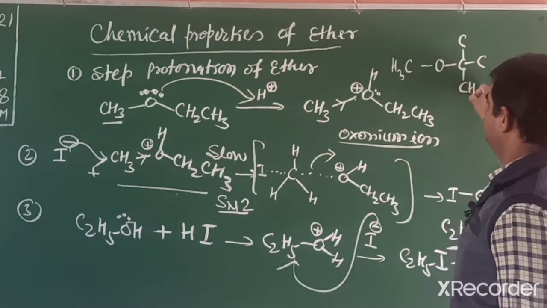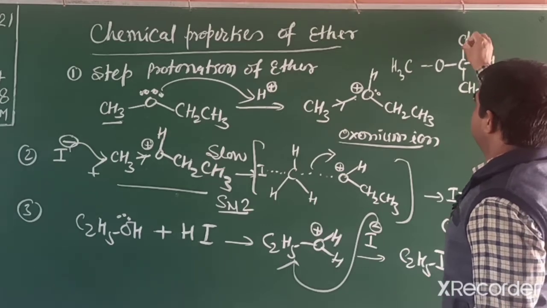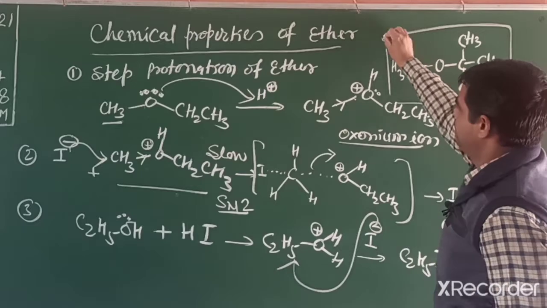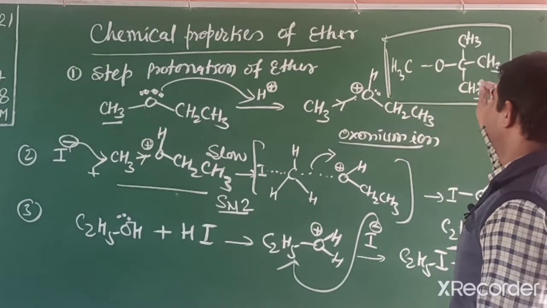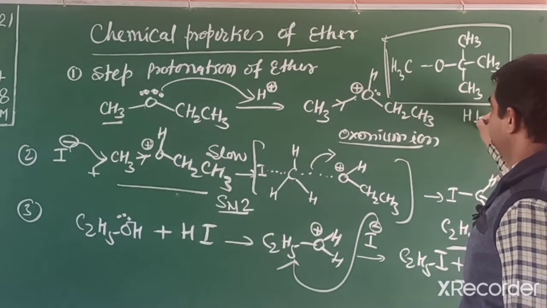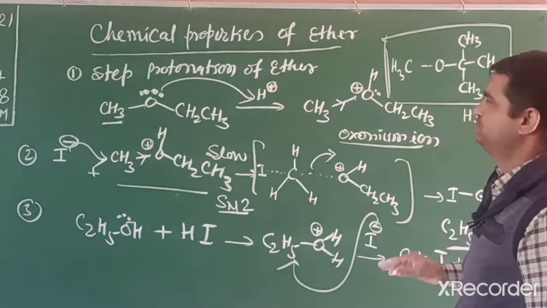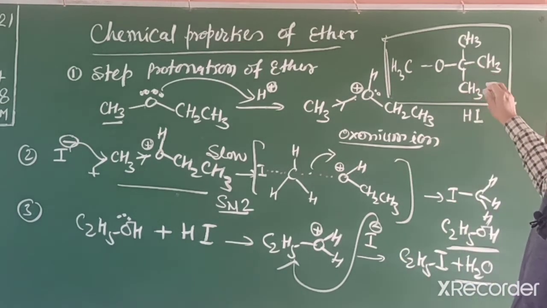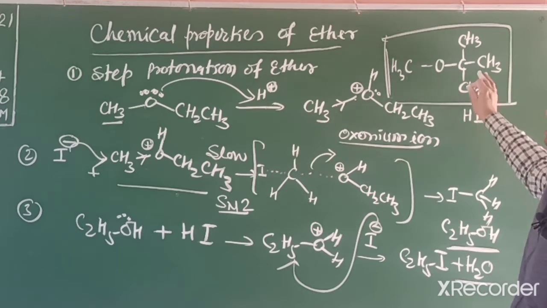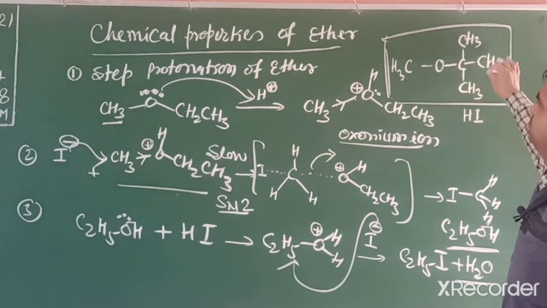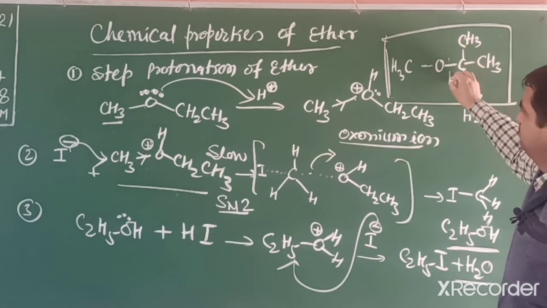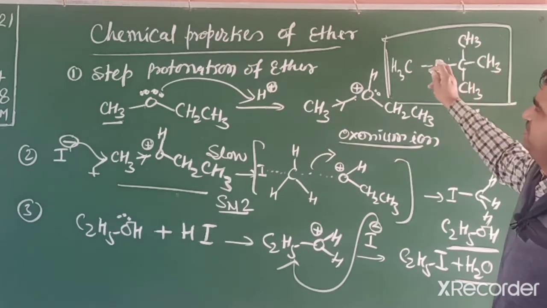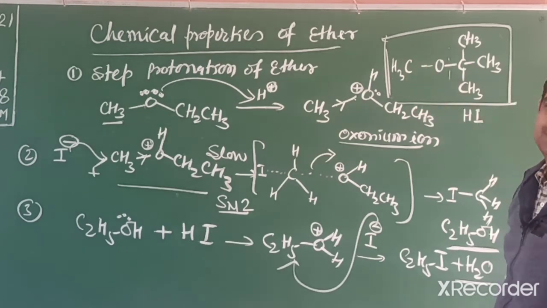In such an example, which side does the alkyl iodide attach to? If it reacts with HI, then we get a different product. If one side is tertiary, then iodide attaches on that side, the carbon with the tertiary group. Iodide attaches to this side and H attaches to the smaller primary side.